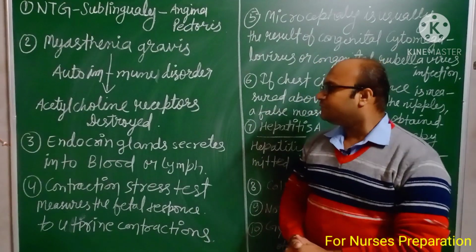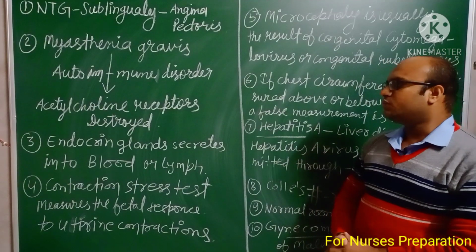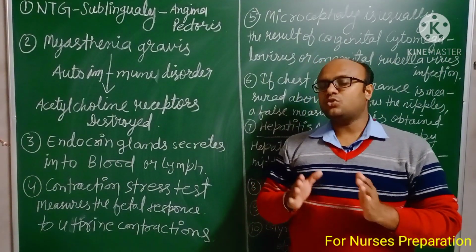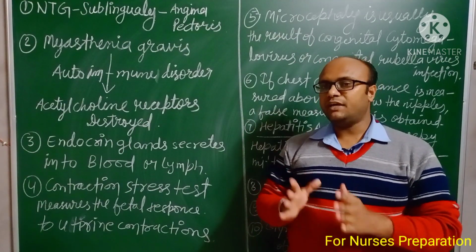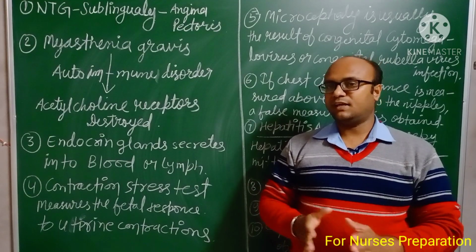Point number 3, endocrine glands secrete into the blood or lymph. Endocrine glands secrete hormones, or their secretions, directly into the blood or lymph. We can say they are the ductless glands.